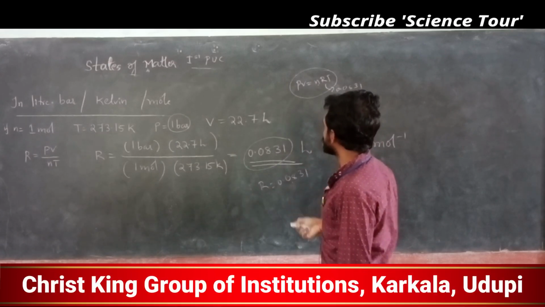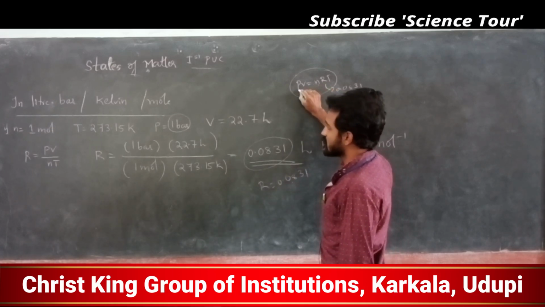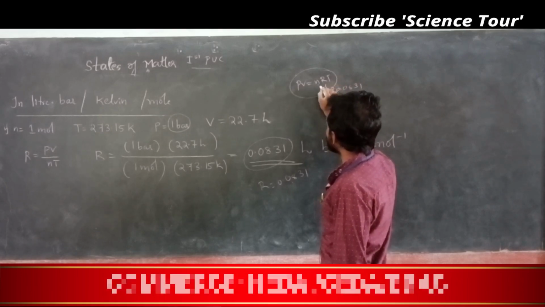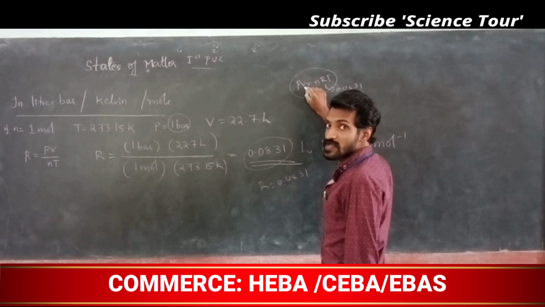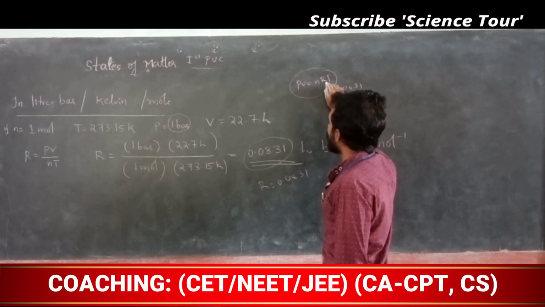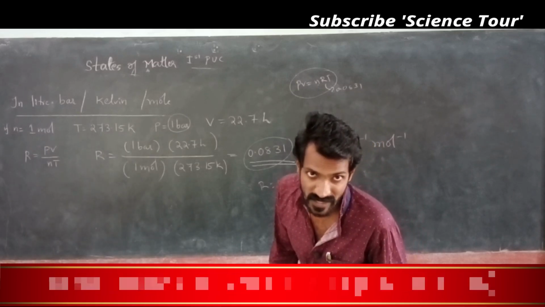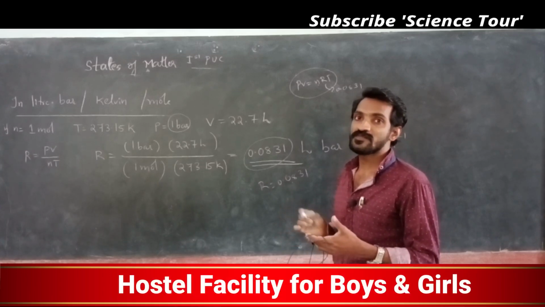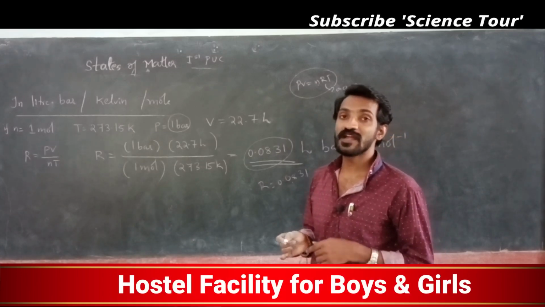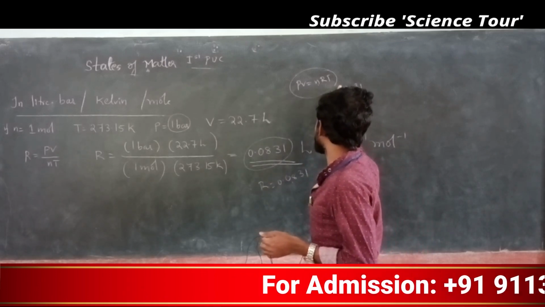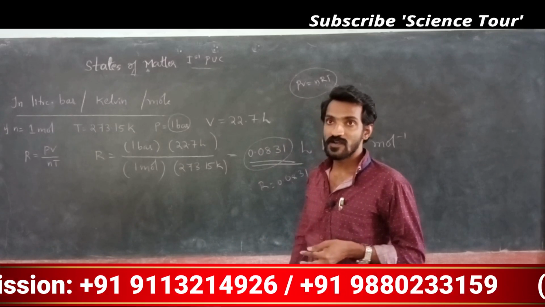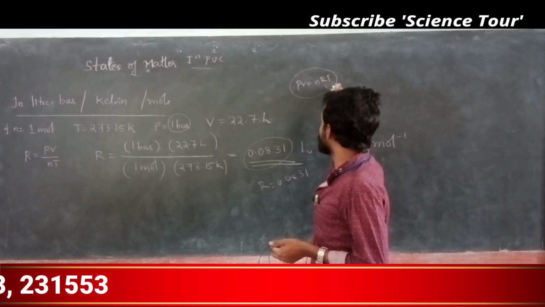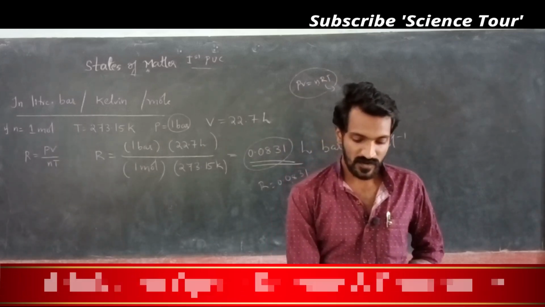So you have to choose 0.0831. Suppose pressure is given in Newton meter square and volume is given as 0.0227 meter cube, then R value is 8.314. R value changes according to the pressure and volume units. So if pressure is given in atmosphere, volume in liter, and temperature in Kelvin, then R value changes. At the beginning we derived, correct? No, what did we derive?